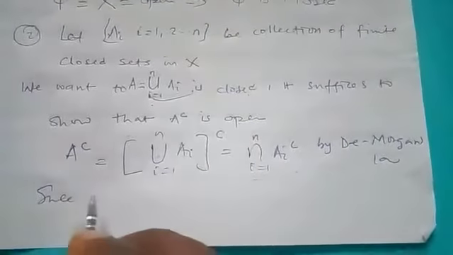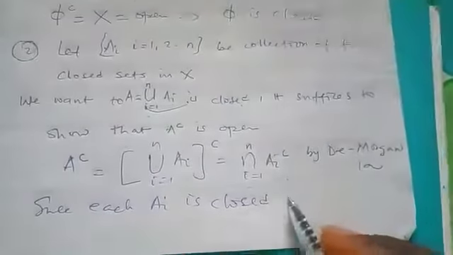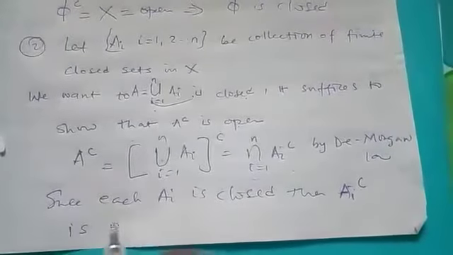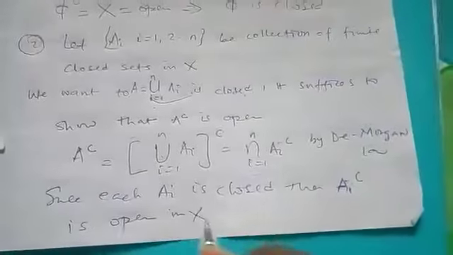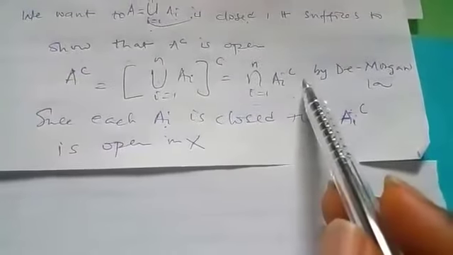Now we can say that since each of these A_i is closed, definitely by Theorem 1, each of these A_i complements will be open, because by that theorem, if a set is closed, its complement must be open. So since each of these is closed, definitely each complement is open.